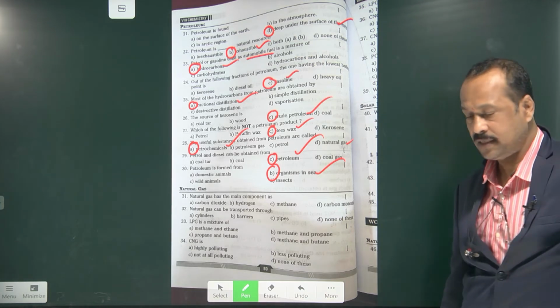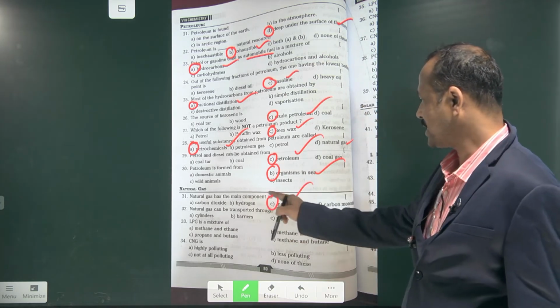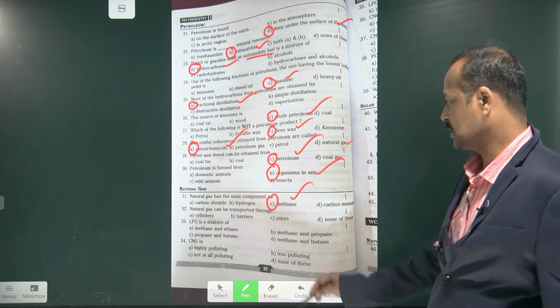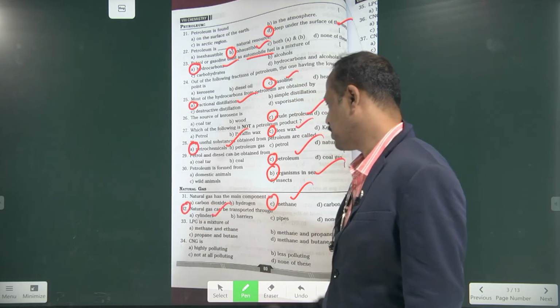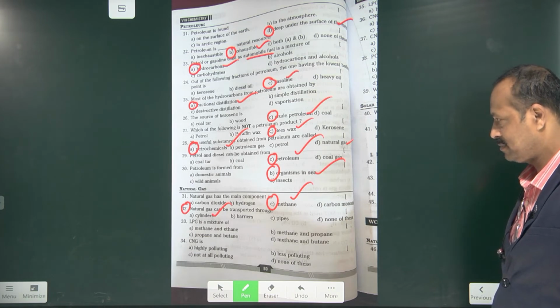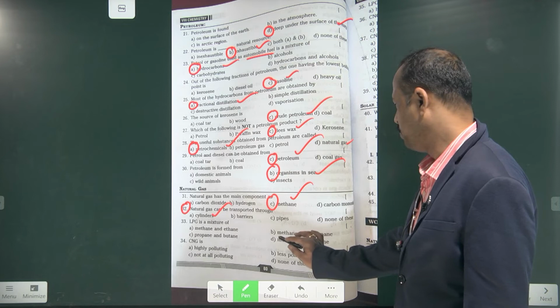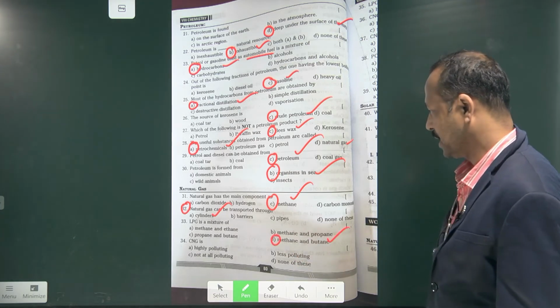Methane. Natural gas can be transported through cylinders. So that is called compressed natural gas. LPG gas is a mixture of butane. Butane is the main thing.